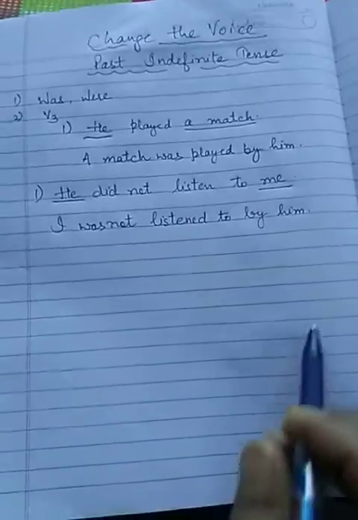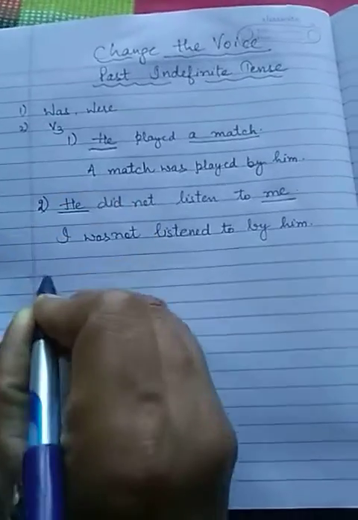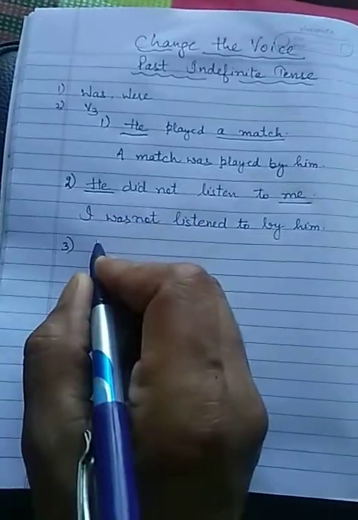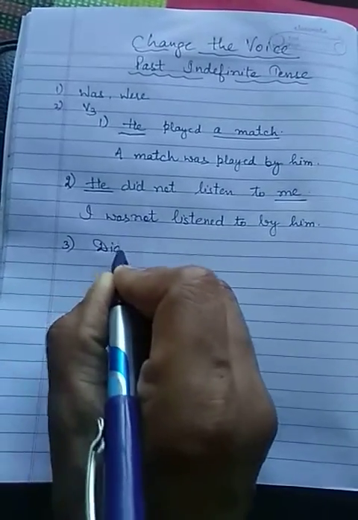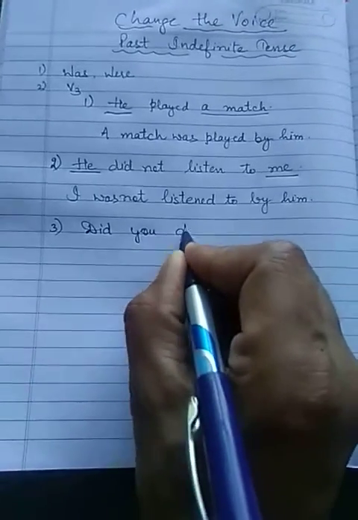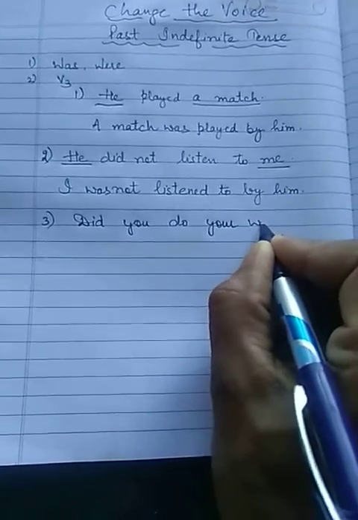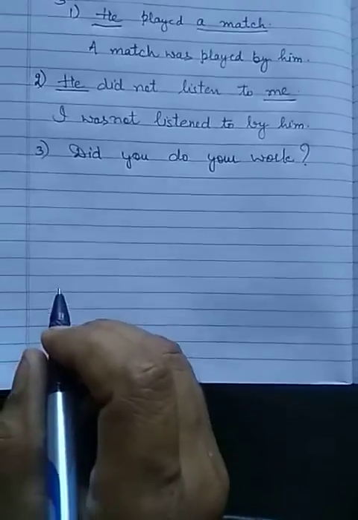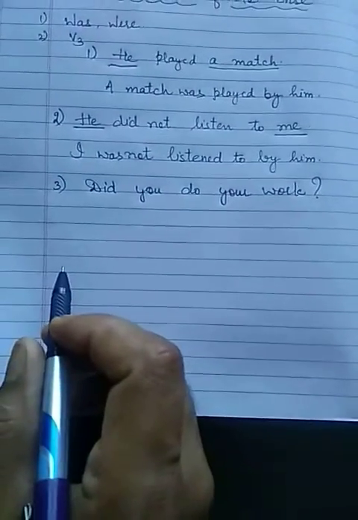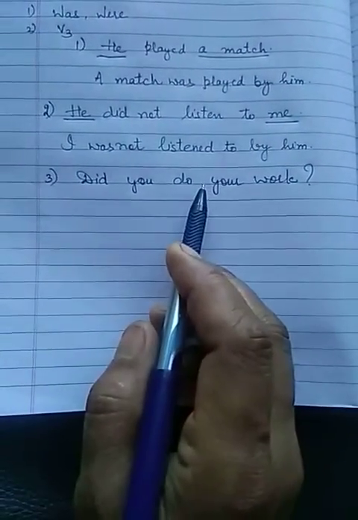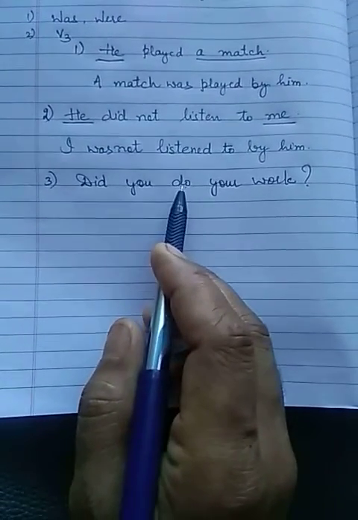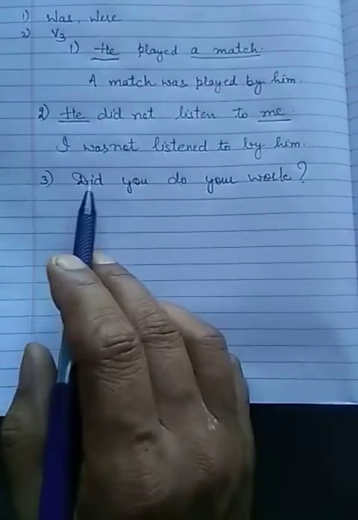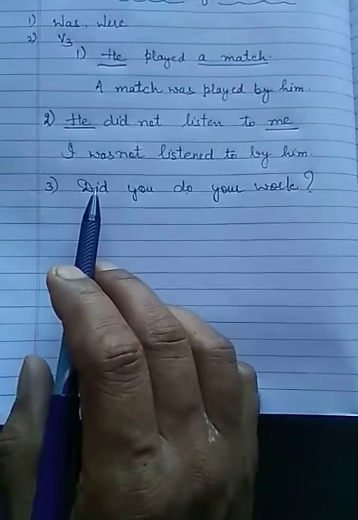Okay, suppose the example is of an interrogative sentence. Suppose it is, did you do your work? Question mark. Okay, this is the interrogative sentence. Did you do your work? How will we change it? It is again active voice because the third form has not been used. It is the first form, and none of those 7 helping verbs has been used here. It is active voice, and the tense is past indefinite tense.